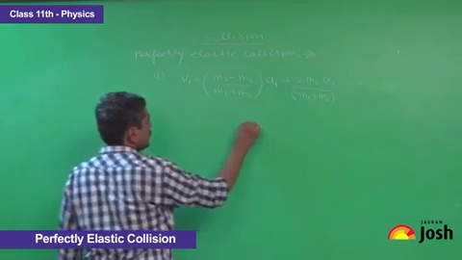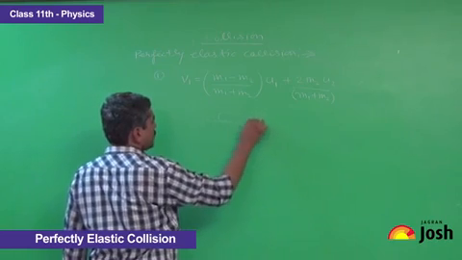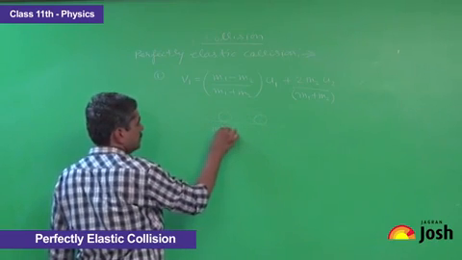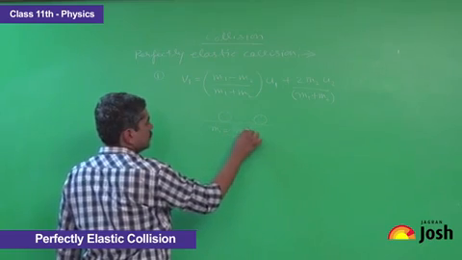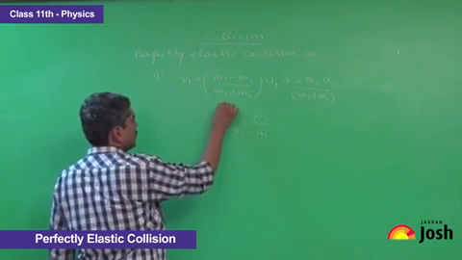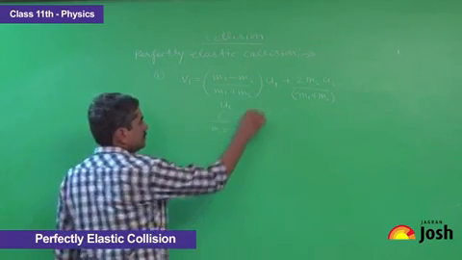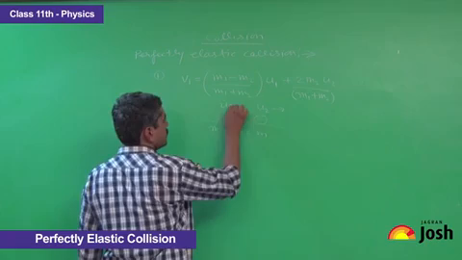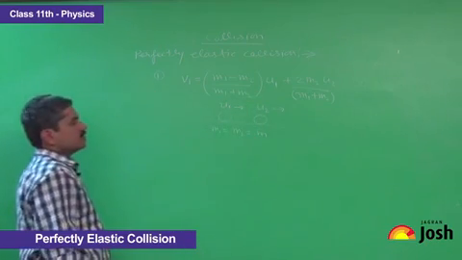Suppose the masses of both the objects are the same, m1 is equal to m2 is equal to m, and the velocity of the first object is u1 and the second is u2, and they are moving in the same direction.